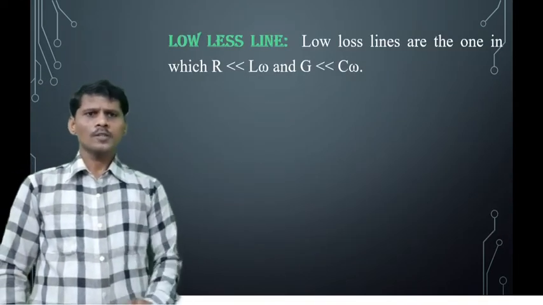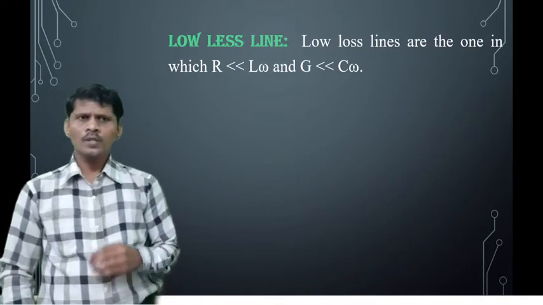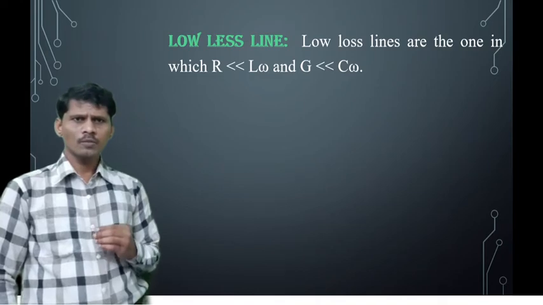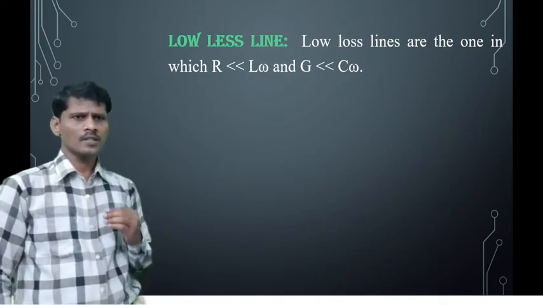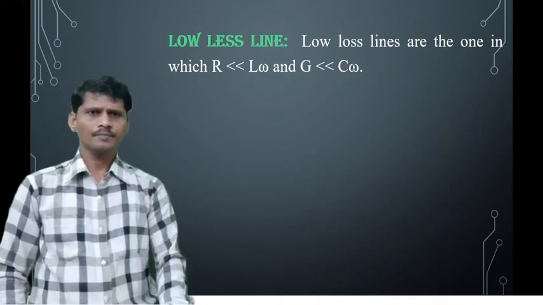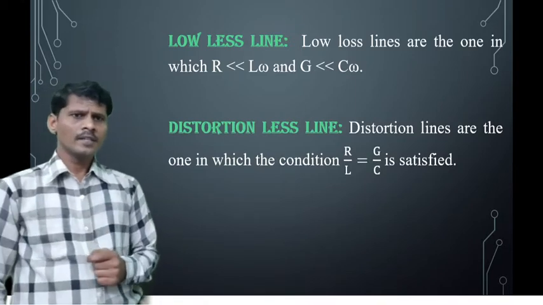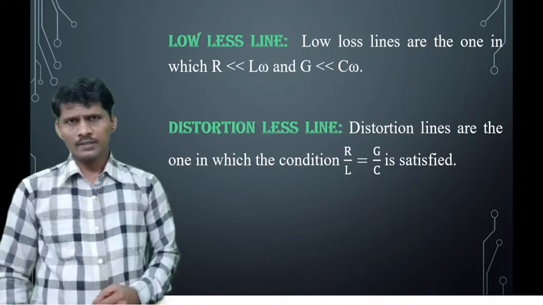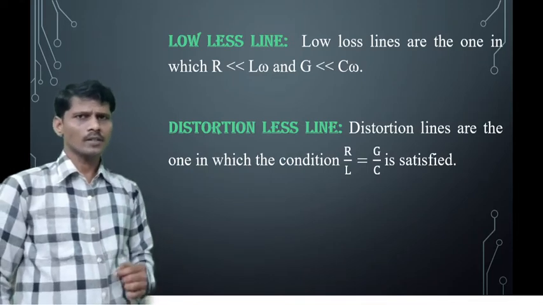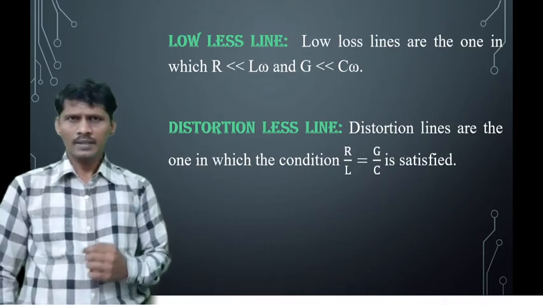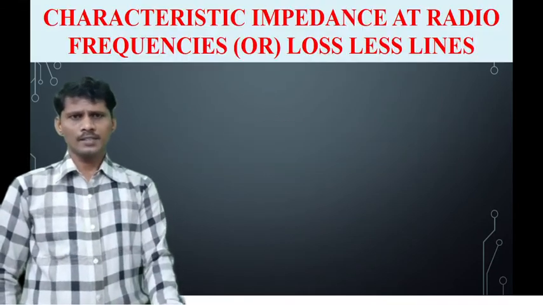And what is the low loss transmission line condition? Low loss transmission lines are the ones in which R is very much less than omega L and G is very much less than omega C. And the third category of the transmission line is distortionless transmission line. The condition of the distortionless transmission line is R by L is equal to G by C.